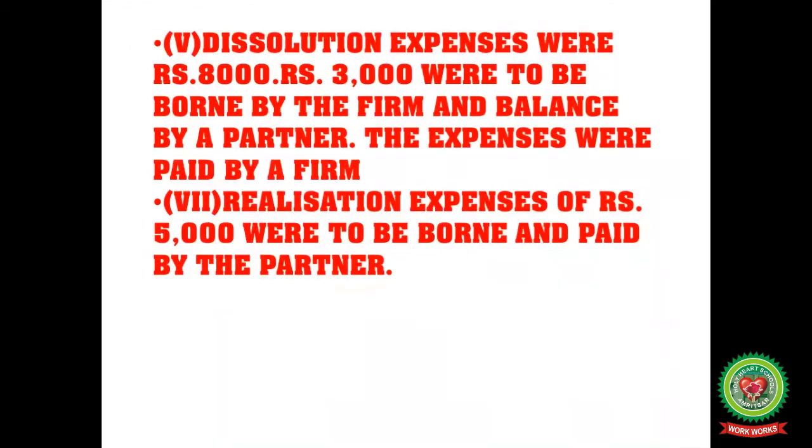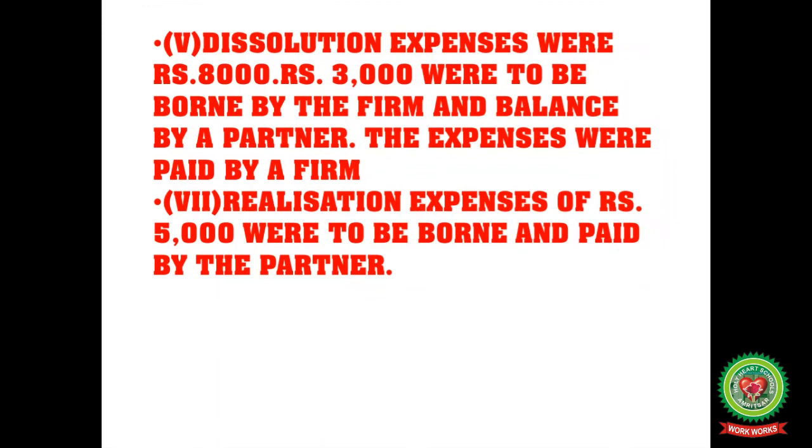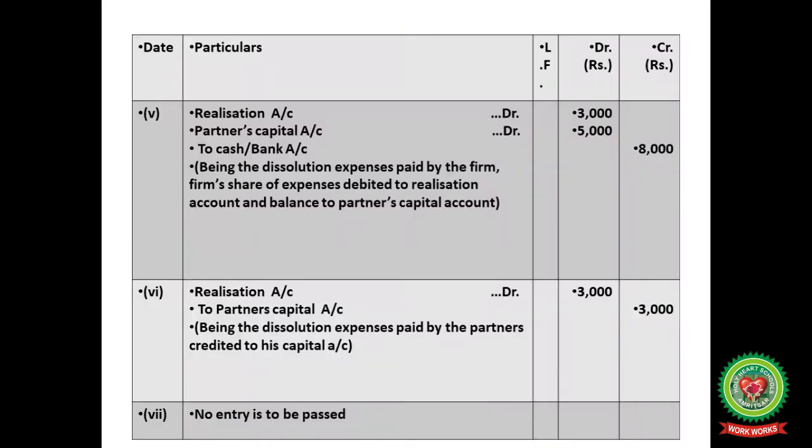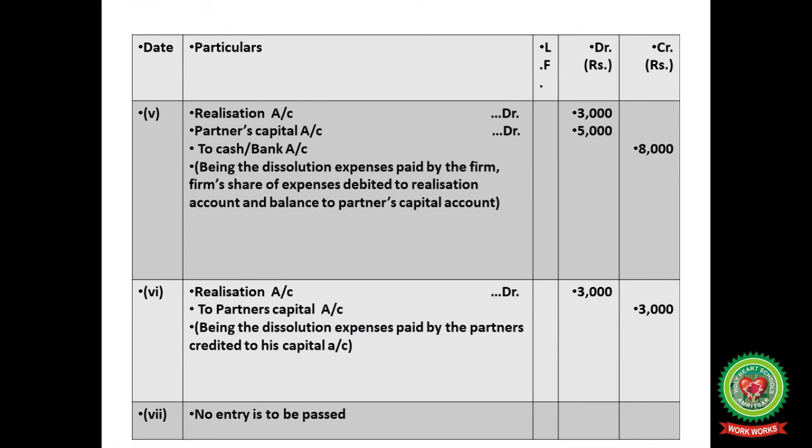The next point is realization expenses of rupees 5,000 were to be borne and paid by the partner. Both borne and paid by the partner. That's why not to cash account to be credited, only realization account to partner's capital account with the amount 3,000. Okay. And the next point is, so here students, your fifth entry is divided into two parts. One is 3,000 amount of partner and one is 5,000.